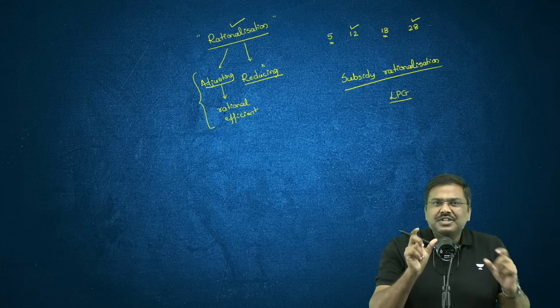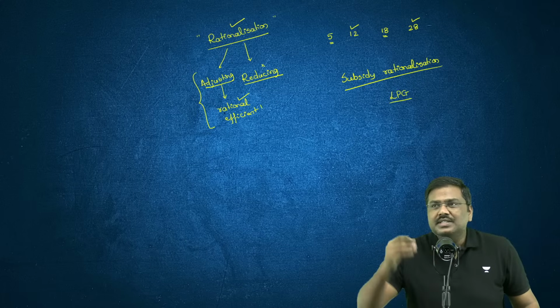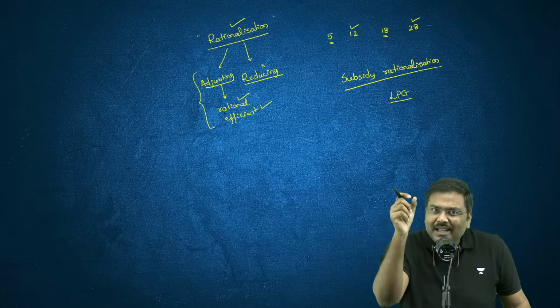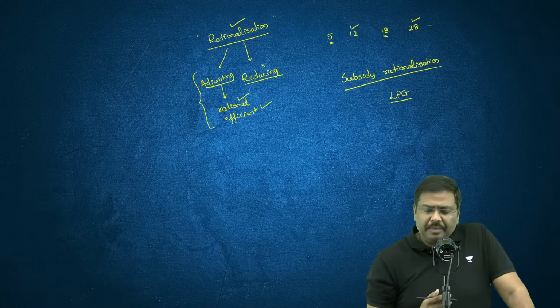So rationalization is not reducing, it is adjusting in order to make the whole system much more efficient. It should make more sense. That is basically the idea of rationalization. Done. Now, what has been done by the government?